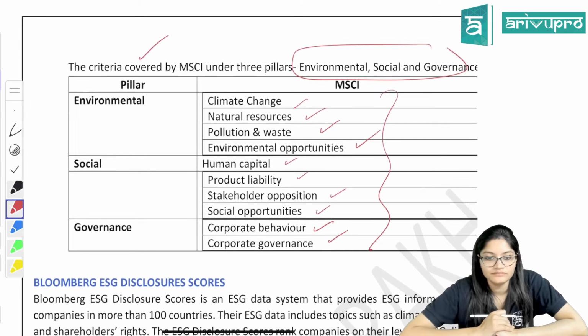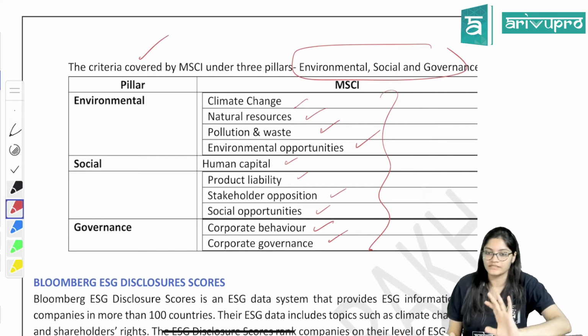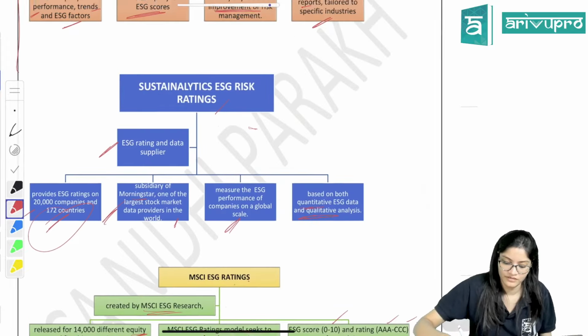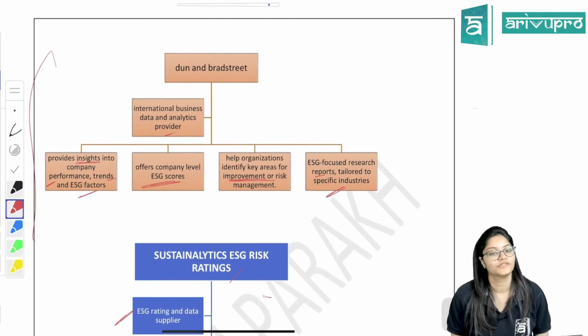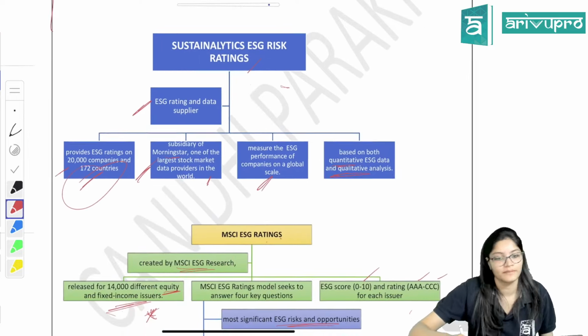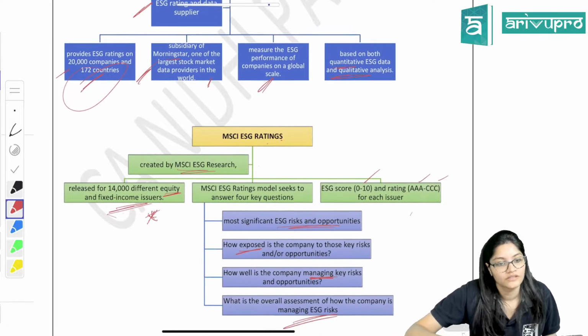Done? So that was your MSCI ratings. So 3 rating platforms we have done. First one we did was Dun and Bradstreet. Then Sustainalytics ESG risk ratings, right? And then we have discussed what the MSCI ESG rating is. Now the fourth one,